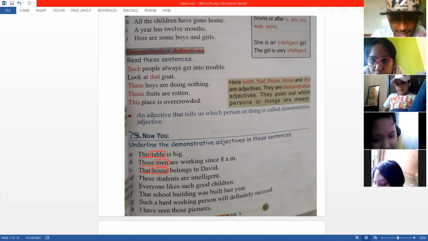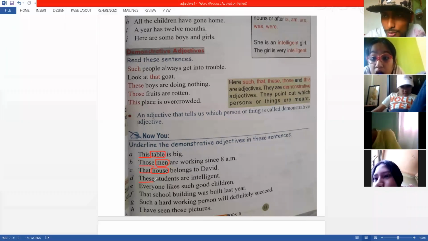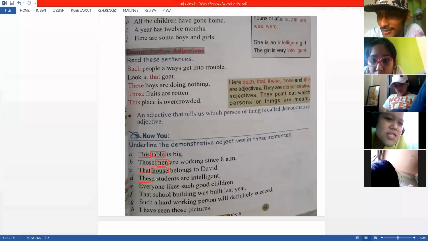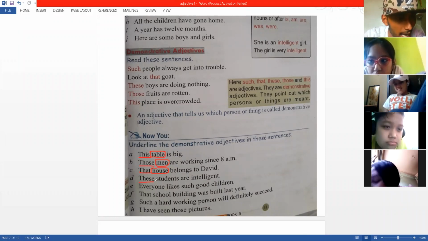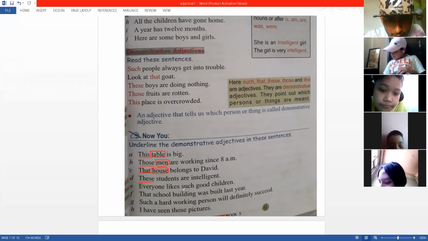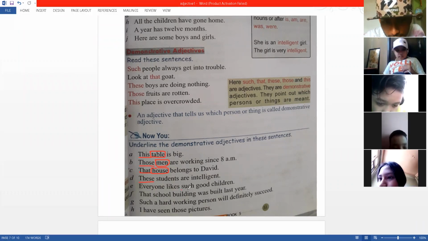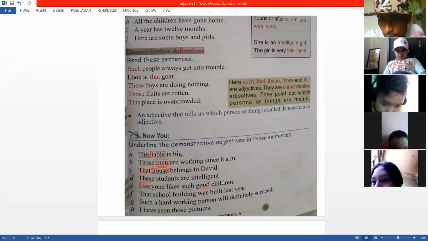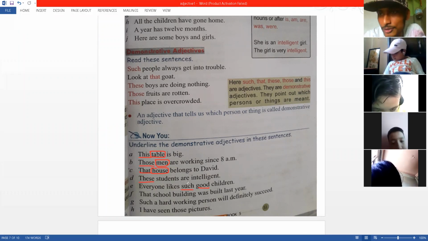These students. C number, right? These students are intelligent. Okay, it's C number that you just said. Next, Akash, E number. Okay, sir. Such good children, right? They are talking about good children. Such is talking about good children. Good is also an adjective, an adjective of quality, talking about the quality of children. So good is also an adjective, but such is demonstrative.